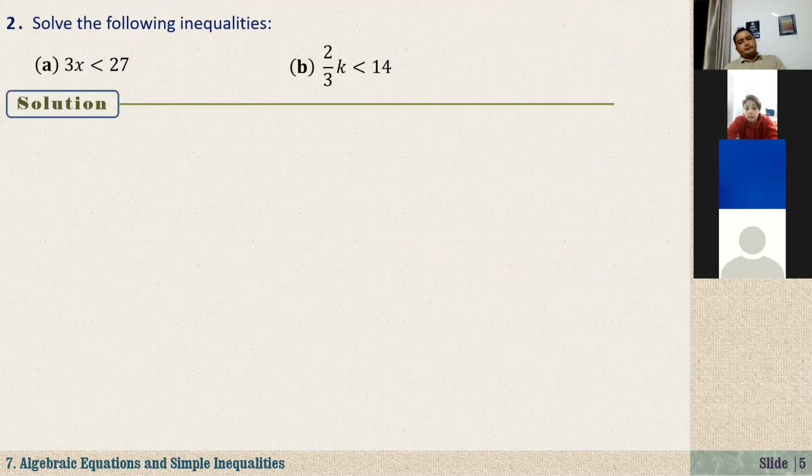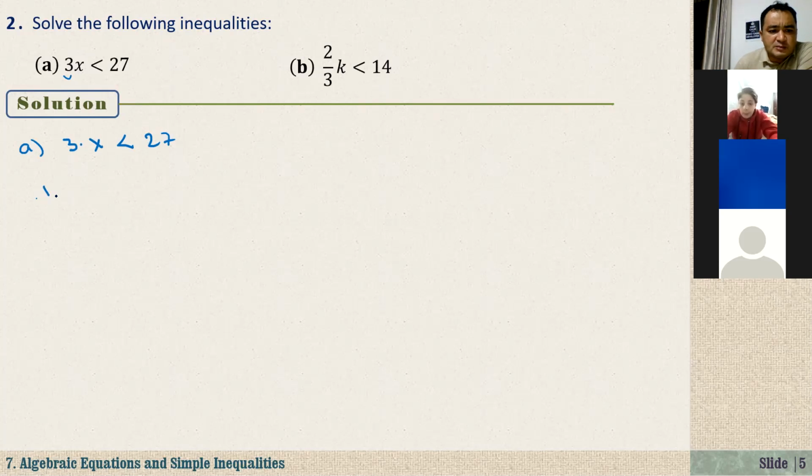Continue. How about solving simple inequalities? Actually, in a similar way, we can solve these inequalities. Make sure that the coefficient of x, this one is a coefficient, is positive. It means that if 3x is less than 27, how do you solve this? Here we have 3 times x, and now it is 27. For inequalities, if you multiply both sides by a positive number, the sign does not change.